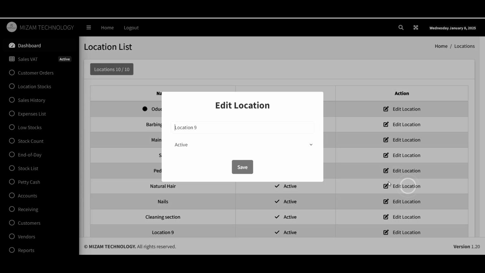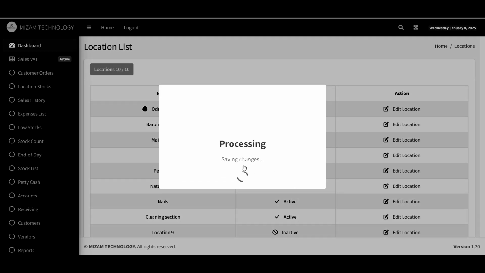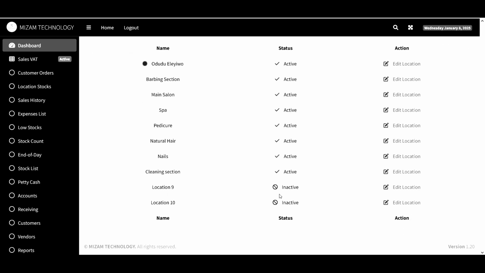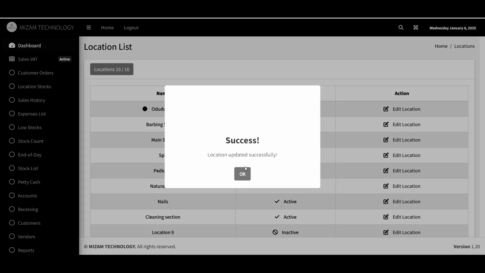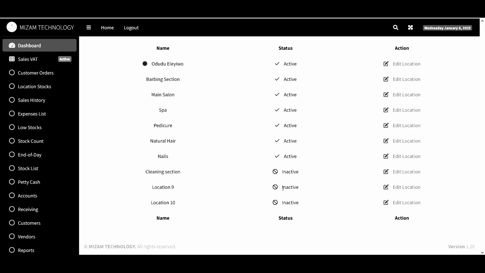So with this now, I can click here and say inactive. Then I can say nails, inactive. So you can see that these two have been made inactive, so they won't be shown when we are making our selections. You can see that these three options have been disabled.